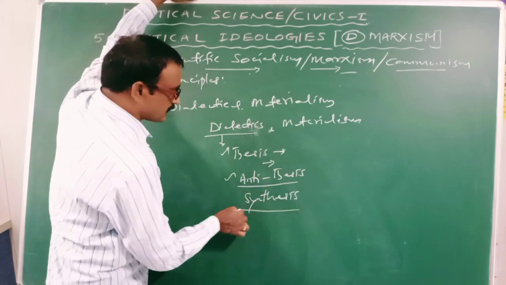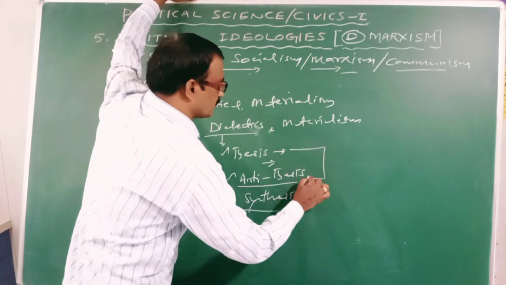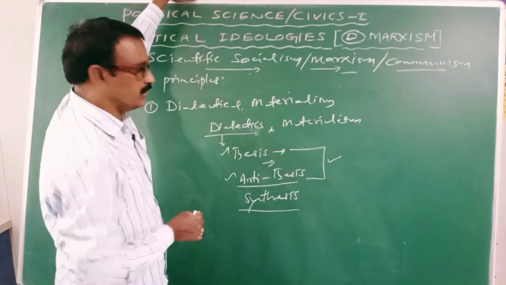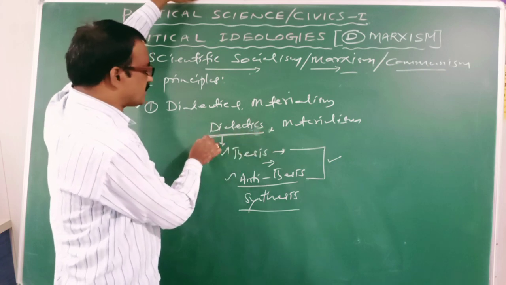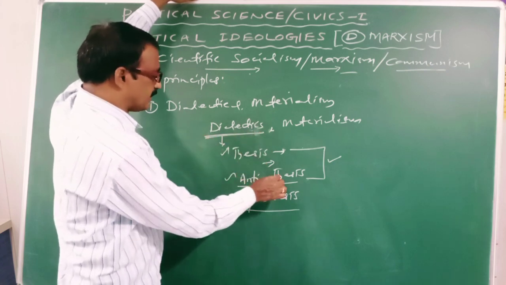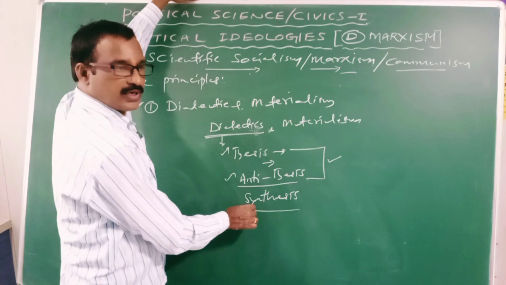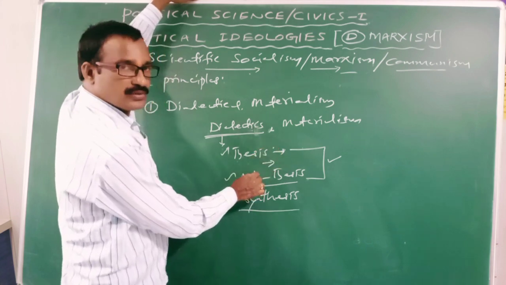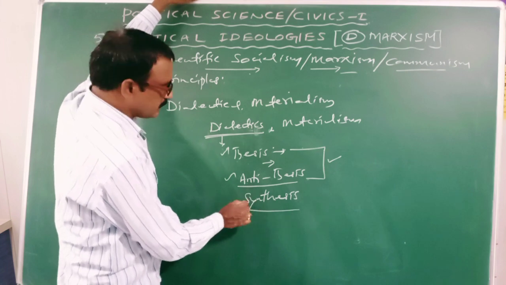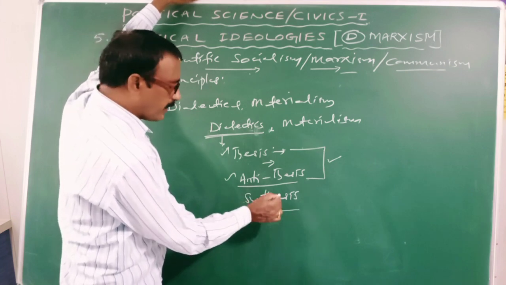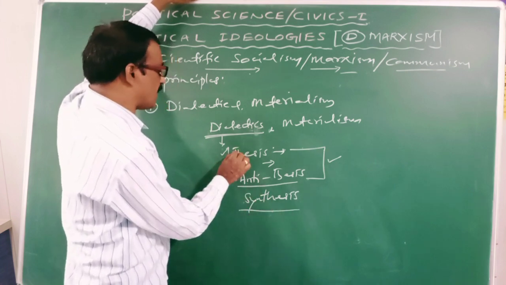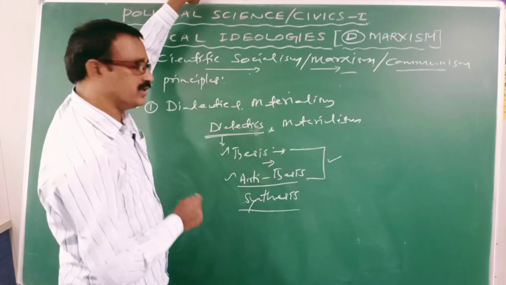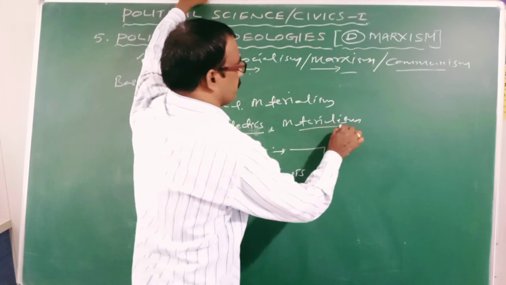And synthesis is the outcome of the reaction between thesis and antithesis. It is very clear. So dialectics is associated with thesis, antithesis and synthesis. Then, what is materialism?